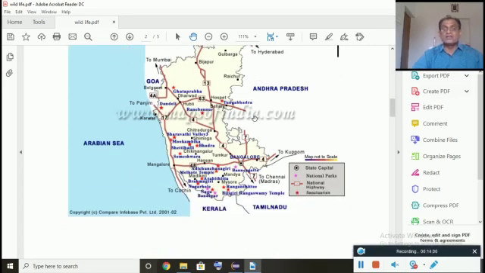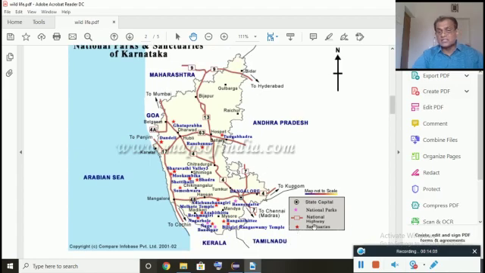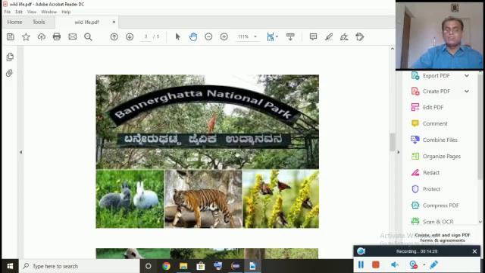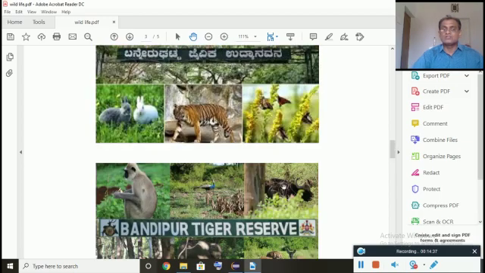Dear students, you can make use of this map. Here, this indicates the sanctuaries and this will indicate the national parks. This is a dark star, for example Ranganathittu. Bannerghatta is the light one, a national park. So you can observe wherever they are in our state, particularly the national parks and sanctuaries. You have all the Google facility. If you are interested, you can watch all these national parks and sanctuaries in Google. I have also put a few things here.